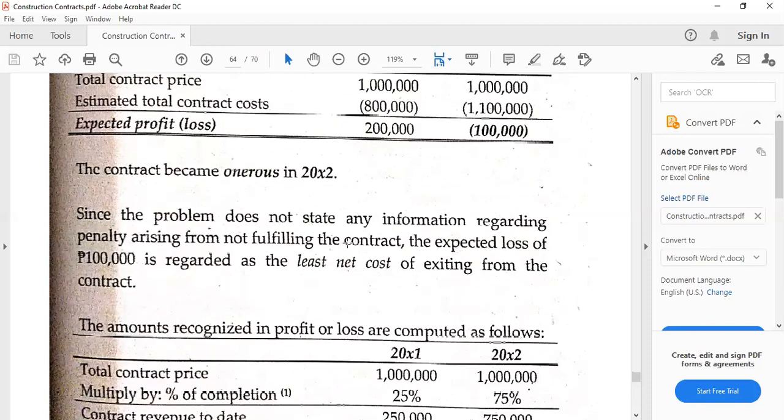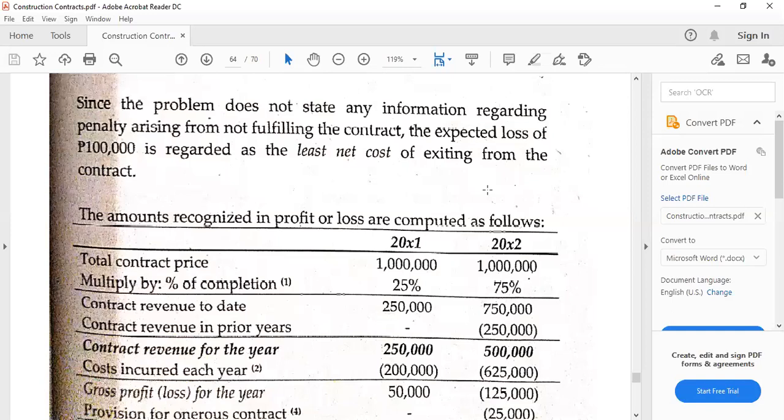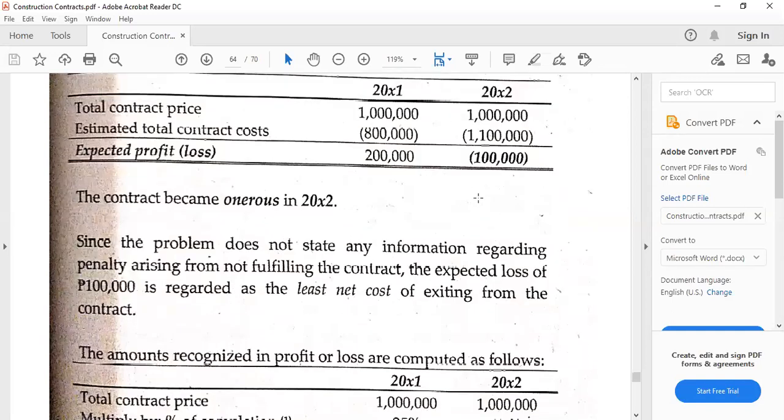And then to be able to compute our expected cost of the said provision, remember, this is the rule again. It should be the lower of the cost of fulfilling it, which is based on the performance under the construction contract, and any penalty provision. Because we don't have a penalty, the 100,000 loss is our lesser net cost of exiting from the contract. Now, the shortcut a while ago that I mentioned actually is very applicable if ever the lower amount is the expected loss.